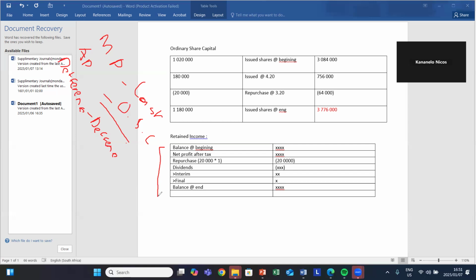Please type them there in the chat box, guys. If you have no questions, you can please indicate there in the chat box so that I know. With regards to retained income structure, remember your structure will be important. So failure to comply with your structure is going to be a much more difficult predicament for you. So are we perfectly fine with our structure?